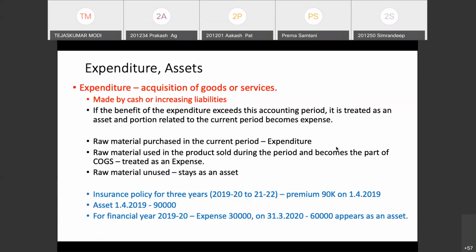Remember, when I'm paying 90,000, it is expenditure, right? So on 1/4/19, it is asset, or you can say expenditure. And at the end of 2019-20, that is 31st March 2020, out of 90,000, 30,000 becomes expense. Because remember, we are following the matching concept. So 90,000 is the economic benefit for 3 years. Out of that, 1 year has expired.